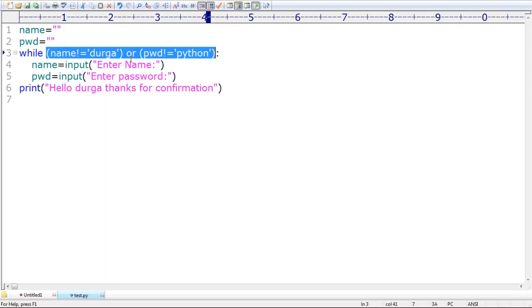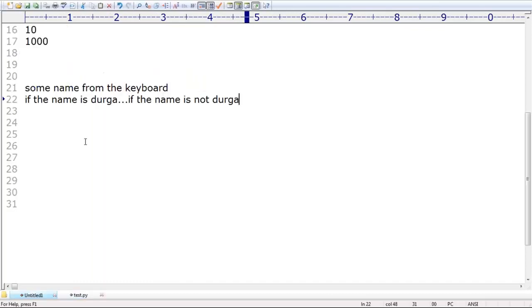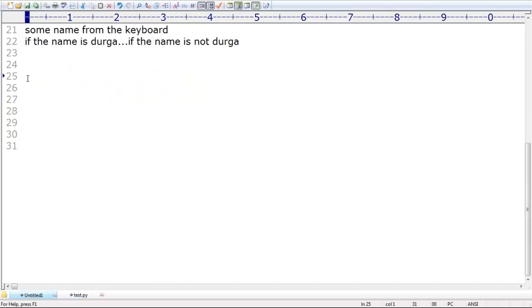Just be aware of the basic syntax of how to use a while loop. Next time, why the 'and' symbol did not work, or the 'or' symbol did not work, or worry about the not-equal operator, and so on, you can just check with your operators knowledge. Automatically, you will be able to answer, sir. Okay, that's all.